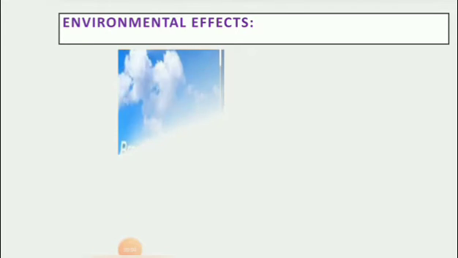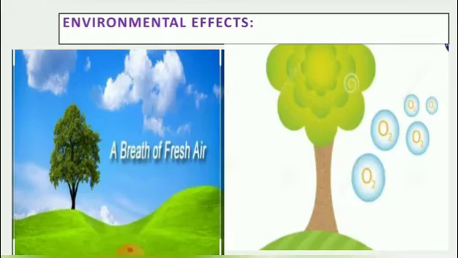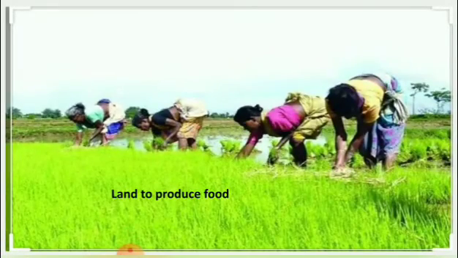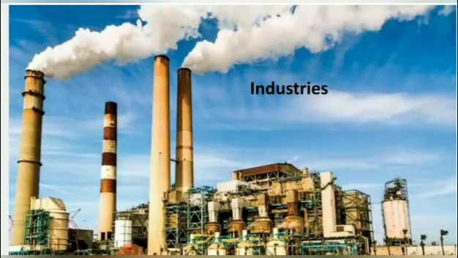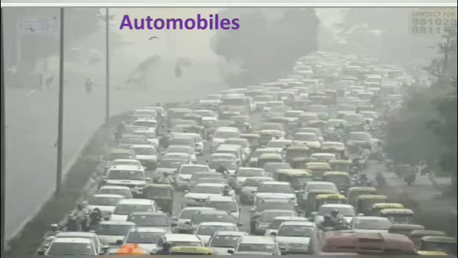Next, we move to environmental effects. Environment is the place around you that comprises both living and non-living things. Our environment provides air to breathe, water to drink, and land to produce food. Due to human activities like industries, increasing number of automobiles, etc., our environment is badly affected nowadays.